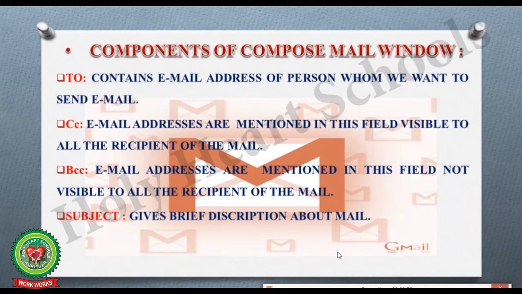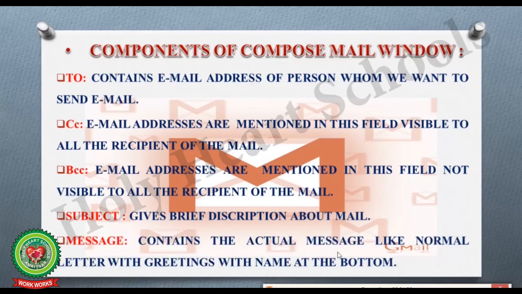Now the next part of the compose mail window is subject, which I have already explained in the previous videos. Subject is used to give a brief description about the mail. It also gives an idea about the message that we are going to write. And the last important component of the mail window is message, where we can type a message just like a normal letter or greeting with one or more paragraphs, and we can also add our name at the bottom of the message. We can also change its format according to our choice.